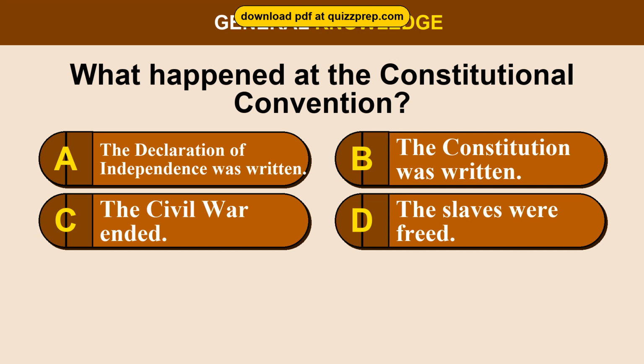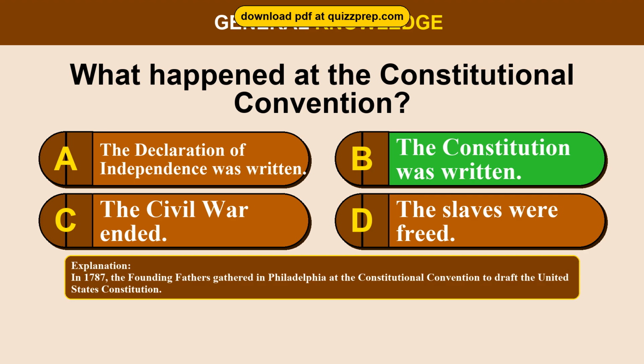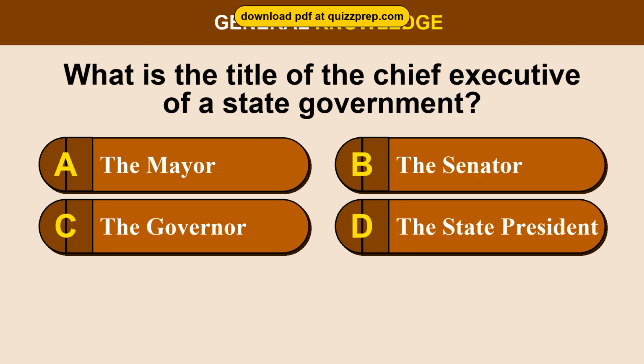Question 76. What happened at the Constitutional Convention? Option A, the Declaration of Independence was written. Option B, the Constitution was written. Option C, the Civil War ended. Option D, the slaves were freed. The correct answer is option B, the Constitution was written. In 1787, the Founding Fathers gathered in Philadelphia at the Constitutional Convention to draft the United States Constitution. Question 77. What is the title of the chief executive of a state government?